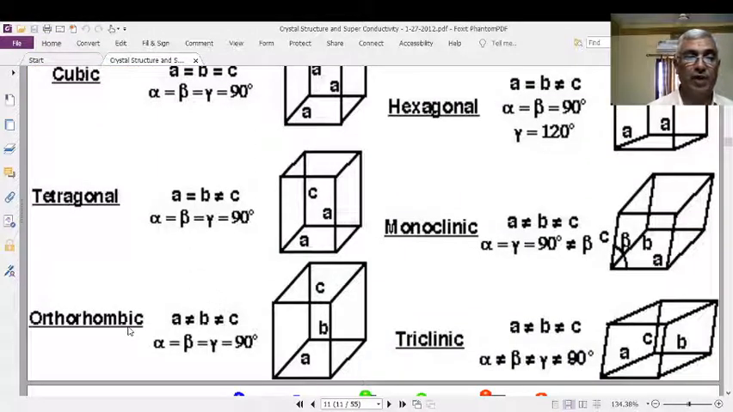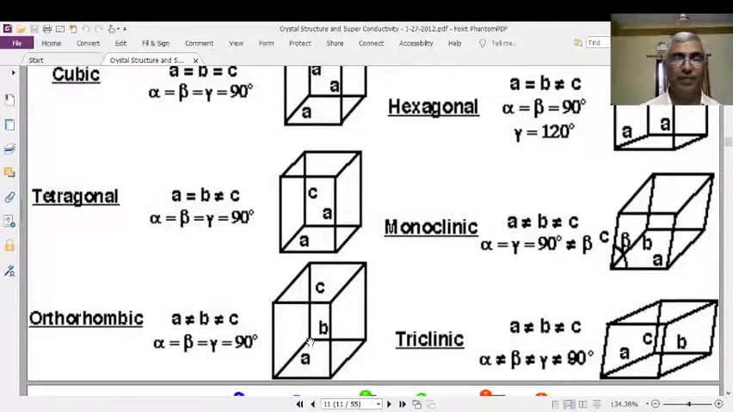Next, the third one, orthorhombic. Here also, alpha is equal to beta is equal to gamma is equal to 90 degrees. It means that the angles between different surfaces are 90 degrees. But a is not equal to b is not equal to c: a in the x direction, b in the y direction, c in the z direction. This is orthorhombic. For example, take a brick made finely.